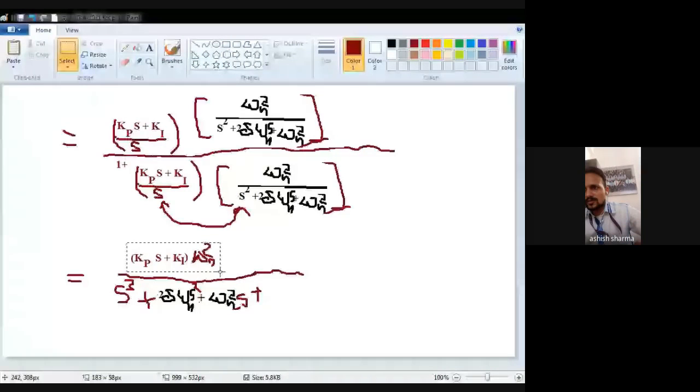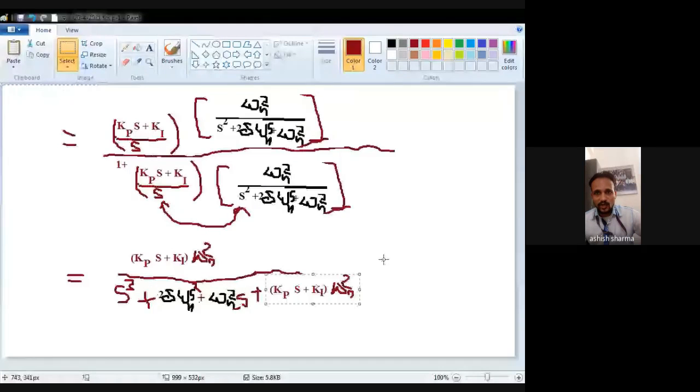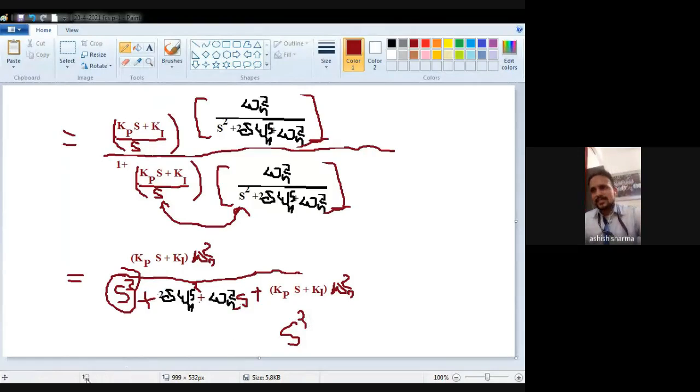Okay. So now this will be your new equation, and you see now the equation starts from s cube. The order of the system we find by the s term of the denominator. Always we compare with a second order equation, because it starts from s square plus twice del omega n s plus omega n square. But now the denominator starts from s cube, so it is a third order system.